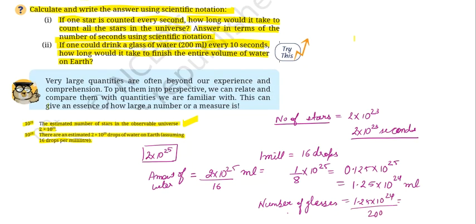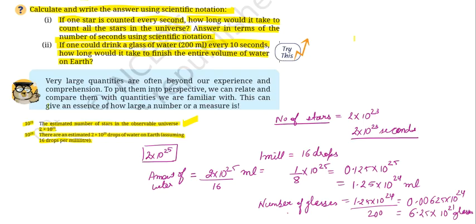So after dividing, you will get the result as 0.00625 into 10 to the power of 24. Again, let's convert it back into scientific notation. So we are going to shift the decimal 3 places. So that would be 6.25 into 10 to the power of 21 glasses, right? So this many glasses can be filled with the amount of water that is available on the earth.